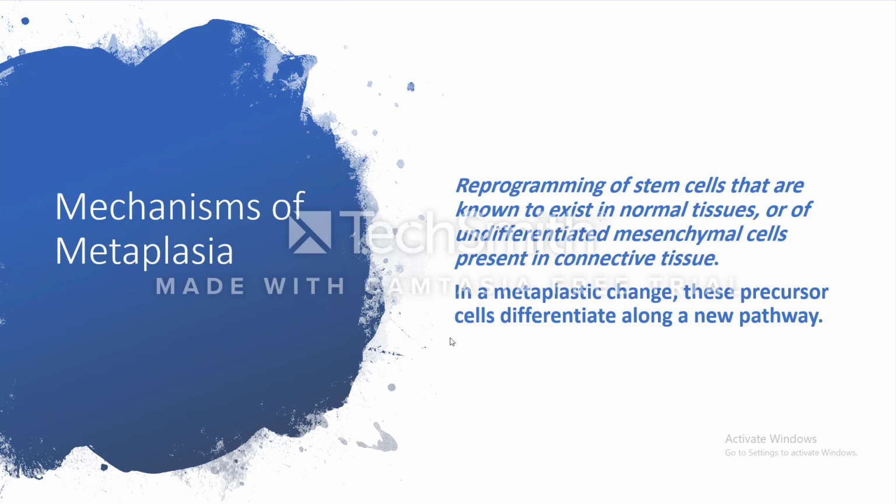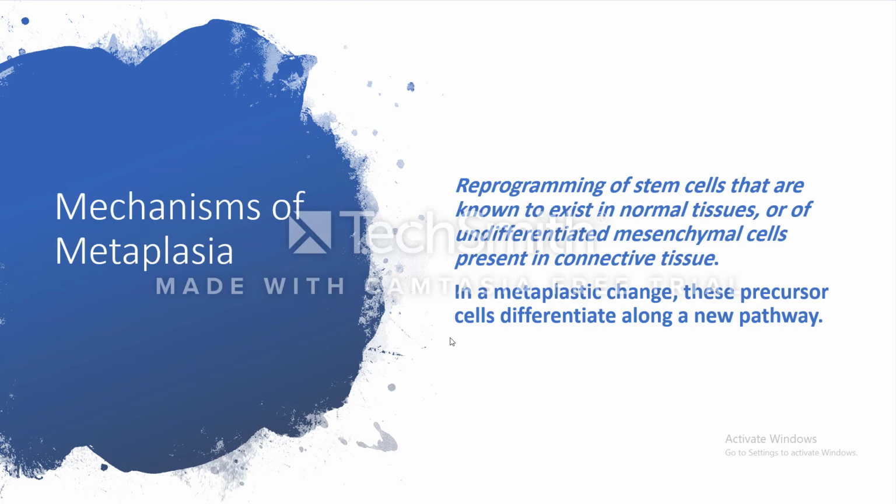This means that it will be reprogramming of the stem cells that are known to exist in the normal tissue, or the undifferentiated mesenchymal cells present in the connective tissue will be reprogrammed to pass along a new pathway.